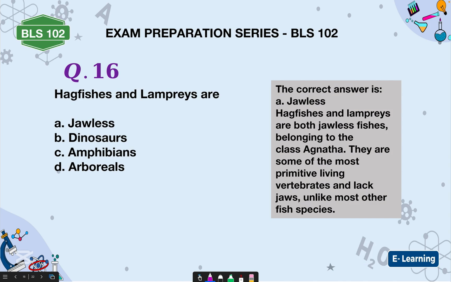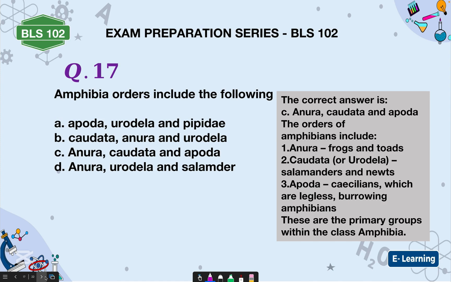Hagfish and lamprey are: A. Jawless, B. Dinosaurs, C. Amphibians, D. Arthropods. They are jawless fishes. Are you getting it? Hagfish and lamprey are jawless fishes. They belong to the class Agnatha, and they are some of the most primitive living vertebrates and lack jaws, unlike other fish species. Are you getting it? So they are jawless.